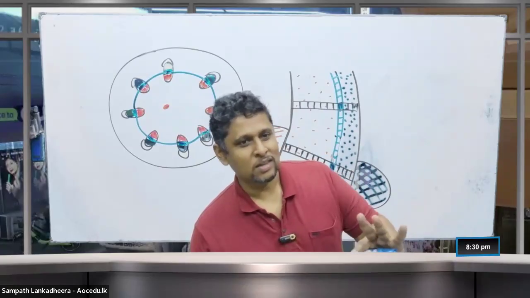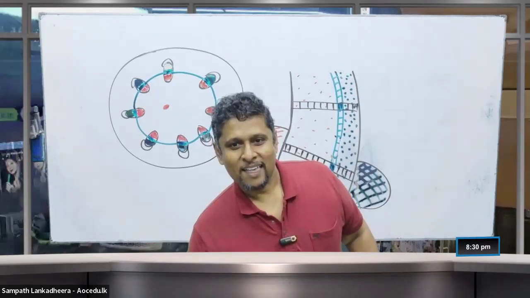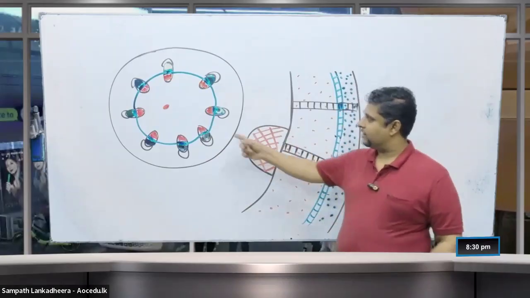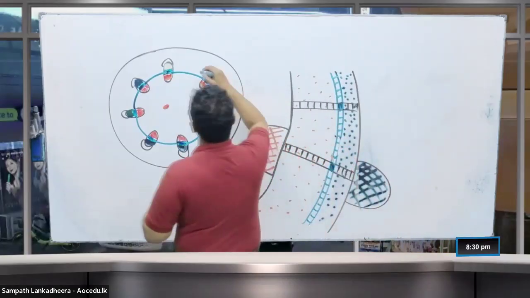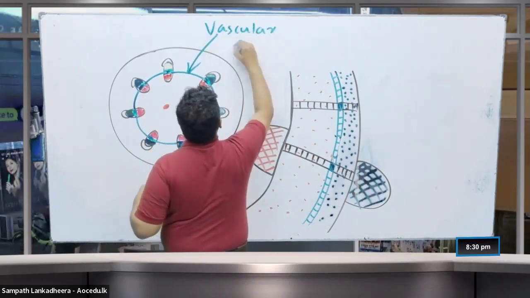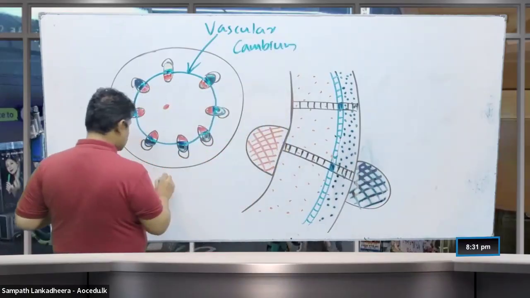Stem secondary growth, not the secondary growth of the root. So this is the vascular cambium. Vascular cambium. What is this, people? Stem.